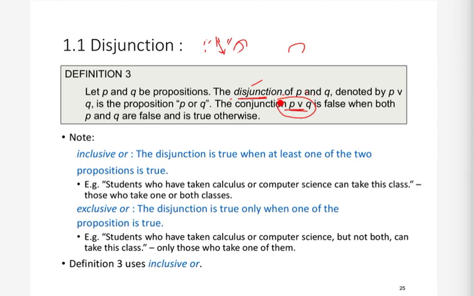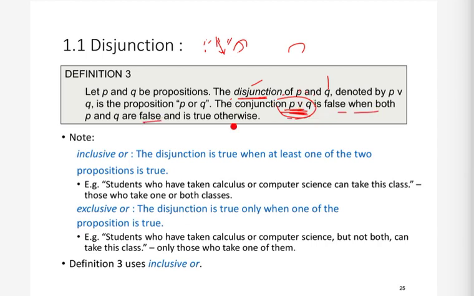For example, let's assume that p is "today is Sunday" and q is "it is raining today." Then what will p or q be? It will be "today is Sunday or it is raining today." So it will be true if either today is Sunday or it is raining. Assume that both of these things are false: if it is not Sunday and it is also not raining, then in that case p or q will become false. So this becomes false when both are false, else it is true. If at least one of them is true, then p or q will become true.